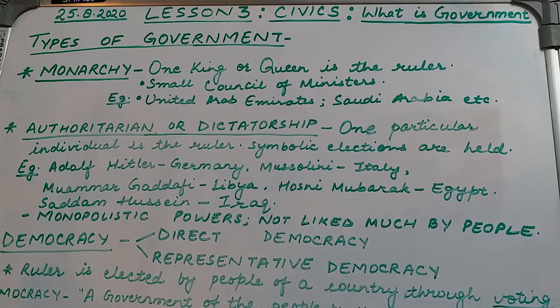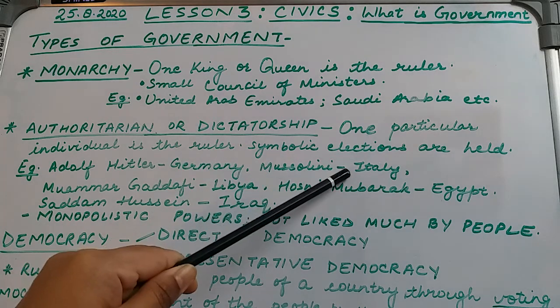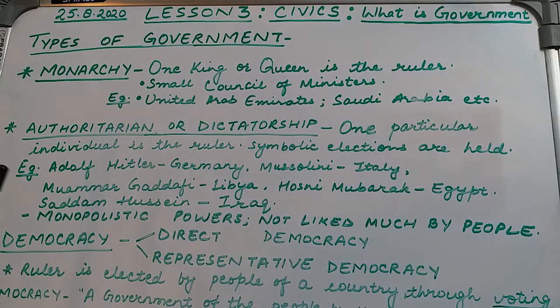We have had many authoritarians or dictators in history, such as Adolf Hitler, who was the dictator of Germany. There was Mussolini, who was the dictator of Italy. There was Muammar Gaddafi, who was the dictator of Libya. There was Hosni Mubarak, who was the dictator of Egypt, and Saddam Hussein, who was the dictator of Iraq.